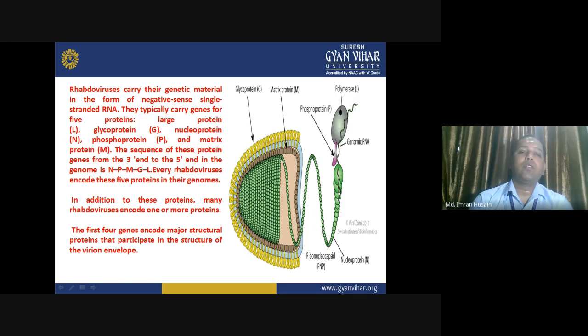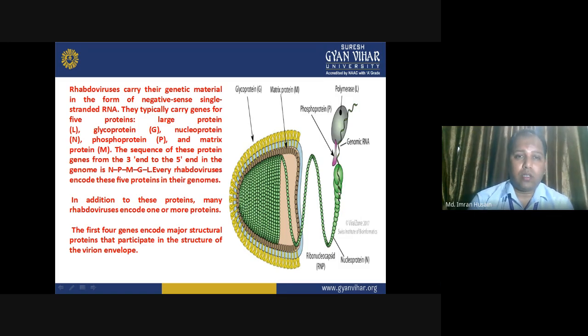The sequence of these protein genes from the 3' end to the 5' end in the genome is N, P, M, G, L. And what does this NPMGL represent?